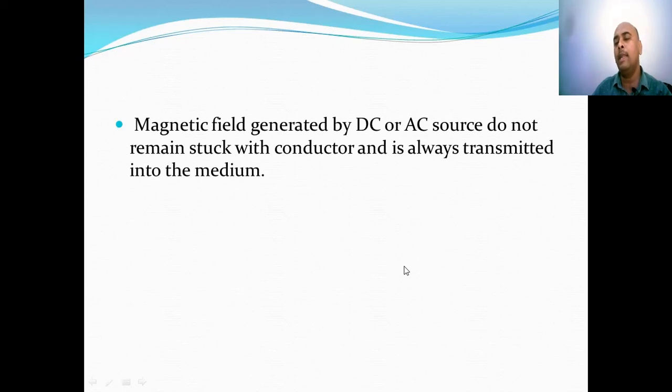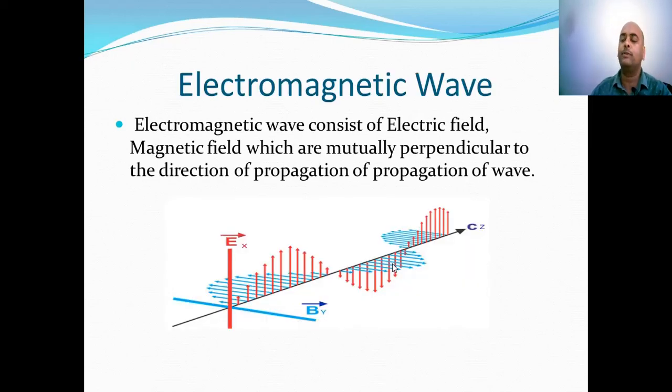However, in magnetic field, whether it is a DC or AC source, the magnetic field never remains stuck with the conductor and it is always transmitted into the medium. So this is the difference between electrical field and magnetic field. Magnetic field is radiated by DC source as well as by AC source.